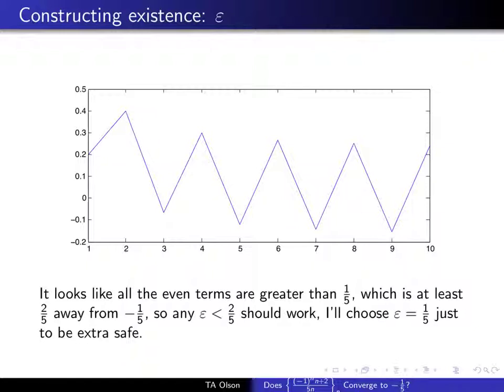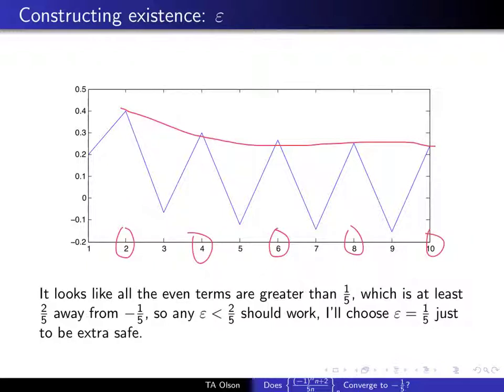Now, looking at just the first terms of the graph, what we see is that terms 2, 4, 6, 8, and 10 are consistently greater than our value.